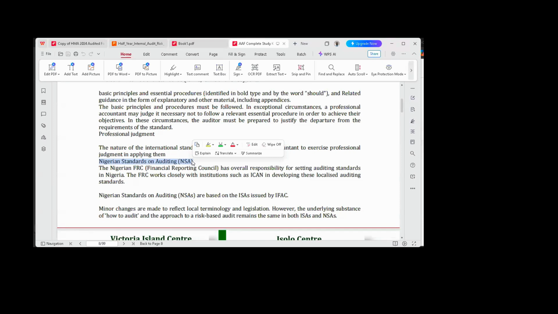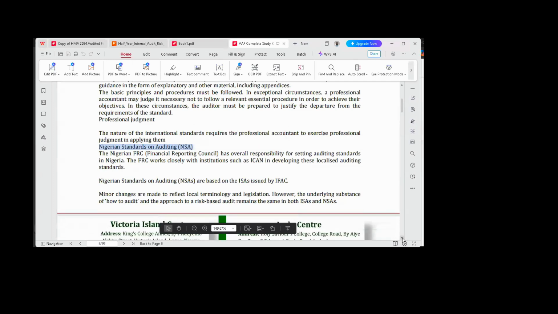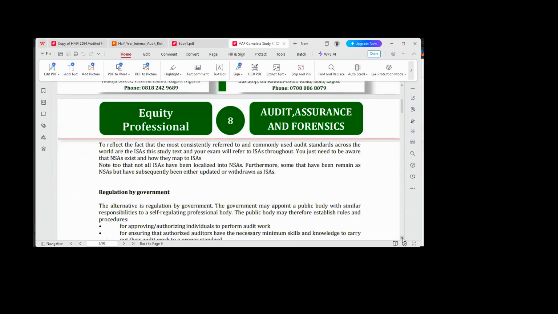Some of the NSAs we have in Nigeria are a replica of what you have on the ISA, the replica of the International Standard on Auditing. But what you need to realize is this: there are some of those where there are conflicts. Because sometimes somebody might ask you, when you have a conflict, that is, you are at the crossroad,